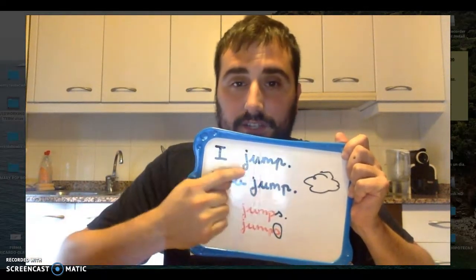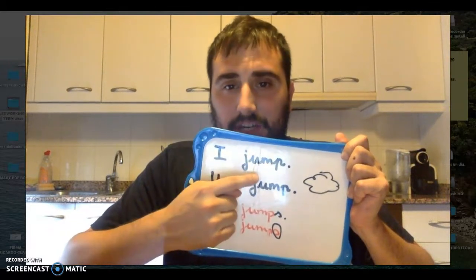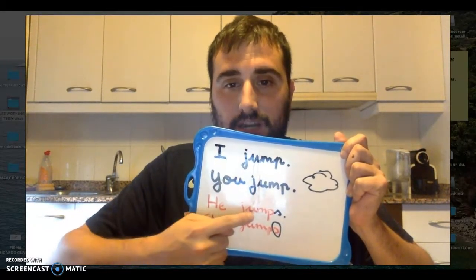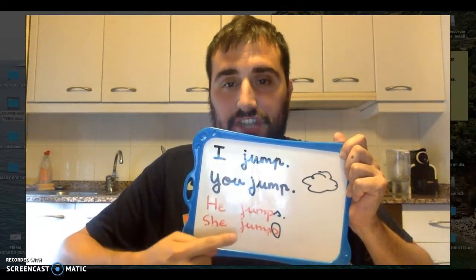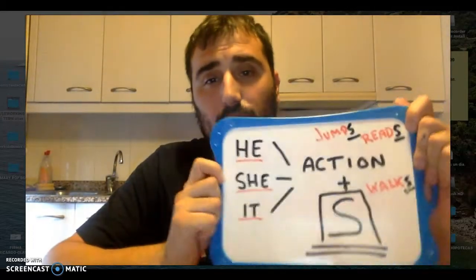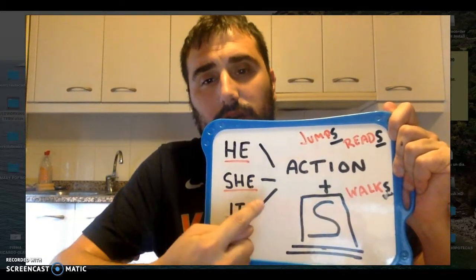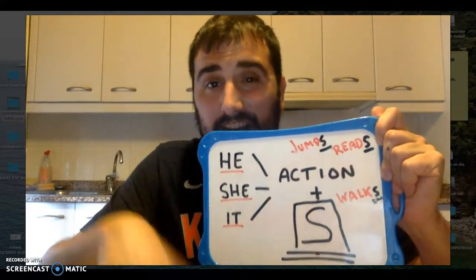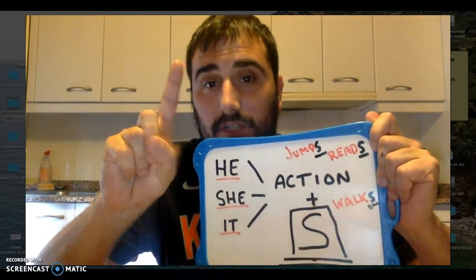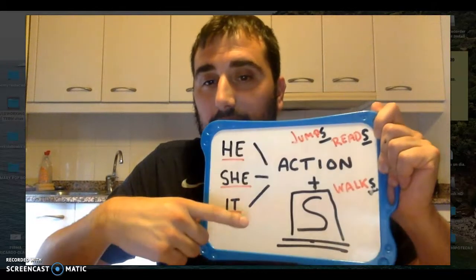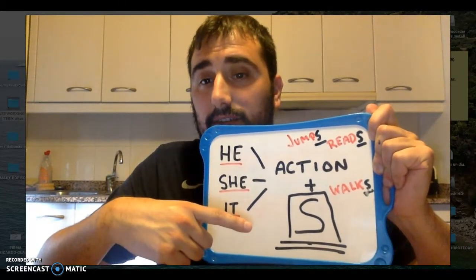Do you see the difference? I jump, you jump, he jumps, she jumps. Okay, so what is important about this? Well, we can say that when we speak about one boy, one girl, or one animal or thing, that they are not here and it's only one person we're talking about, okay, we have to add to the action an S at the end, okay?